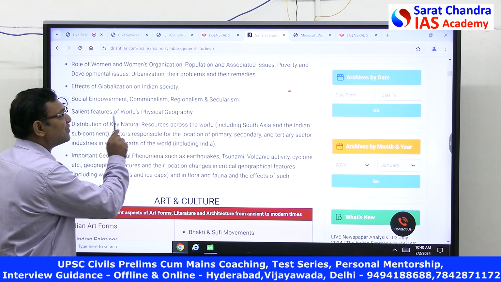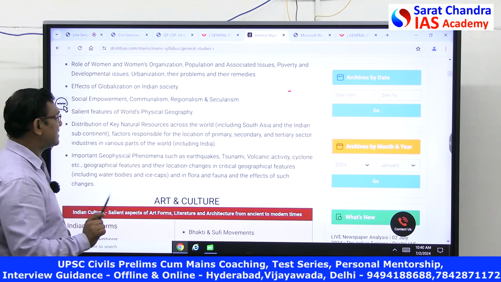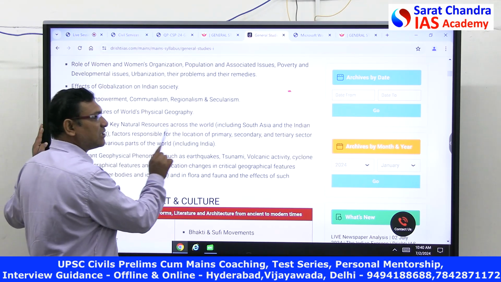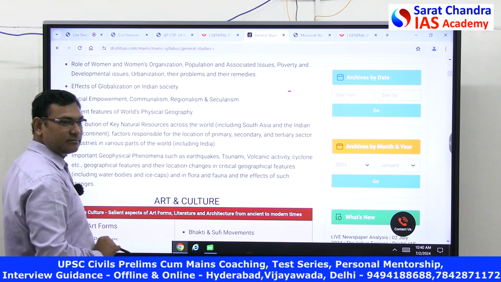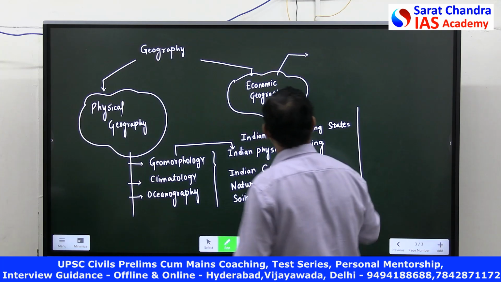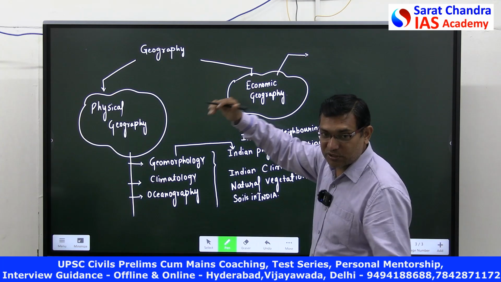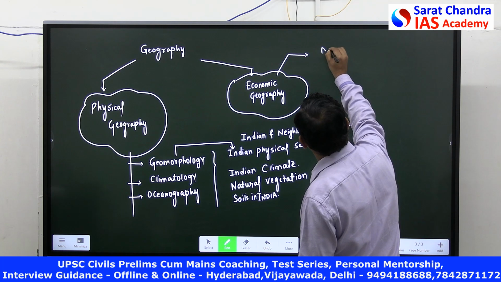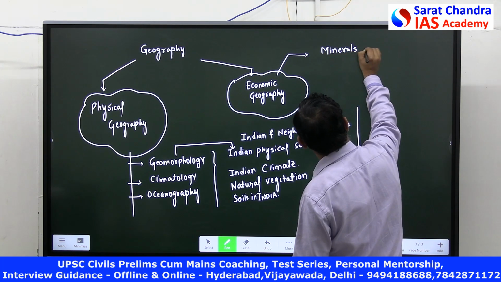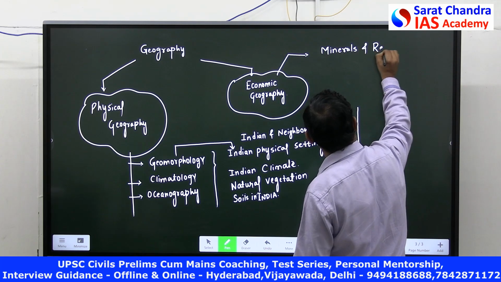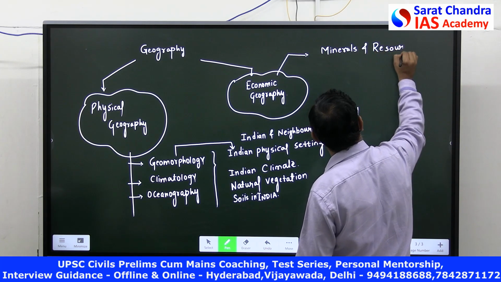These are called salient features of world physical geography. Second, distribution of key natural resources across the world, including South Asia, Indian subcontinent. That means this is resource distribution. So minerals and resources.